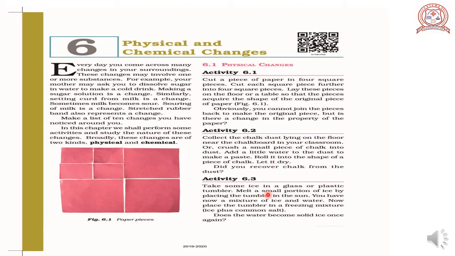Now the third activity, what is it? Take some ice in a glass or plastic tumbler. Melt a small portion of ice by placing the tumbler in the sun. You now have a mixture of ice and water. Now place the tumbler in the freezing mixture, ice plus common salt.